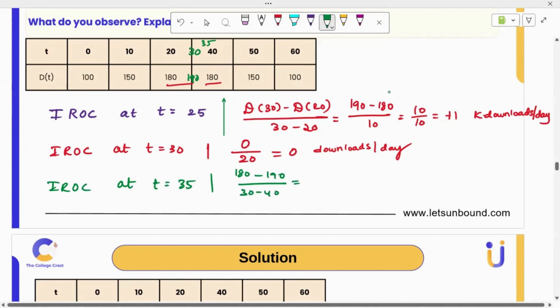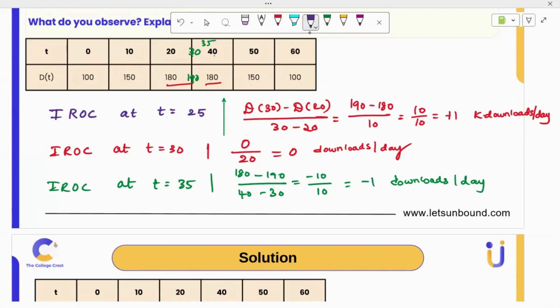So we got, wait, 40 minus 30, right? 40 minus 30, so negative 10 by 10, we got negative 1000 downloads per day. Okay, it's not a number of downloads, it's rate. So negative, it's okay. So yes, we got all the instantaneous rate of change.